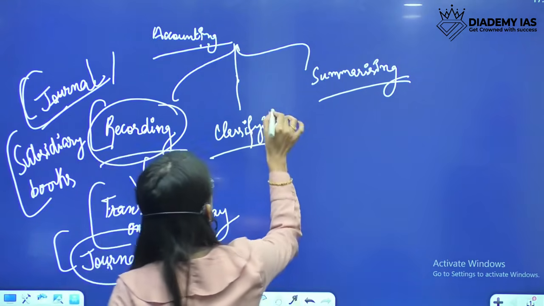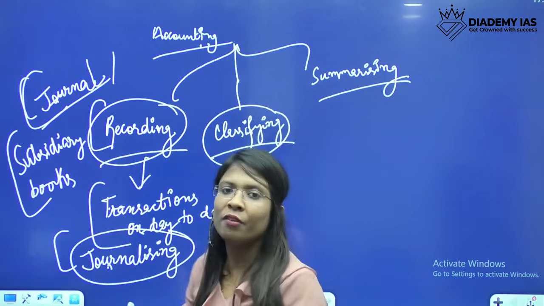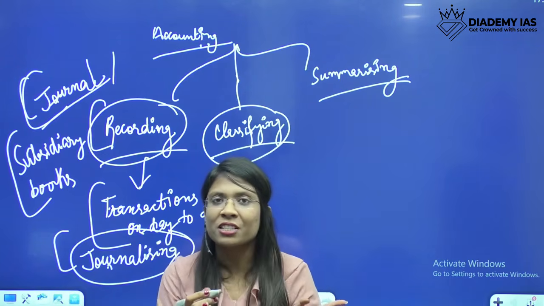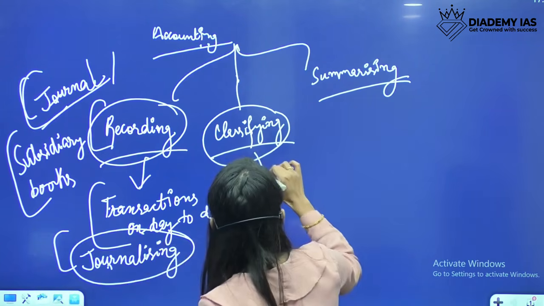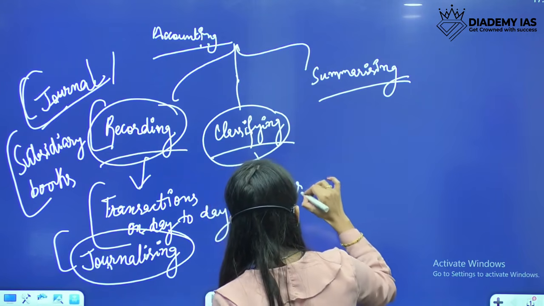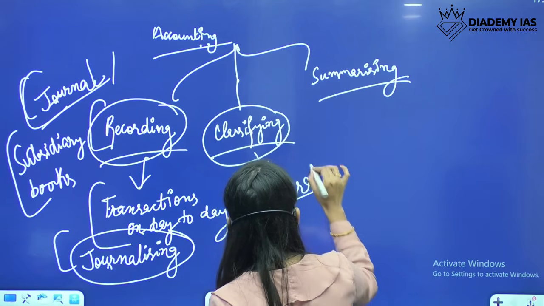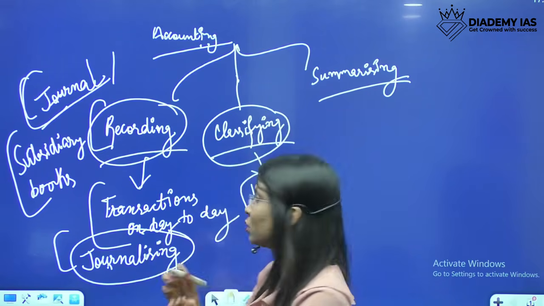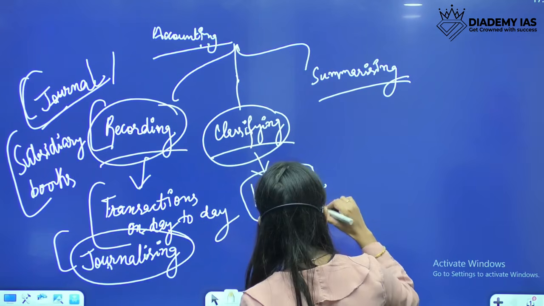Another step is classifying. When we record the transactions, we then have to classify them. Classify them into what? Into ledgers. And classifying the journal entries into ledgers is known as posting.